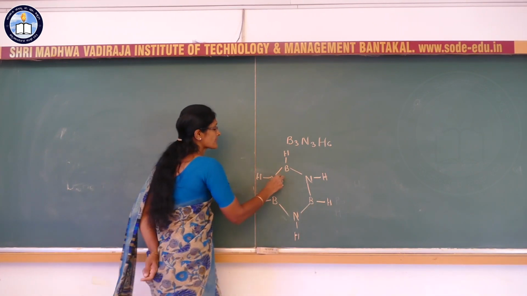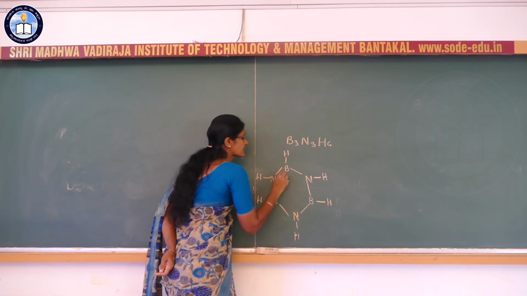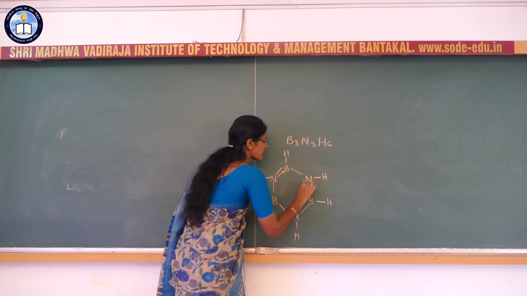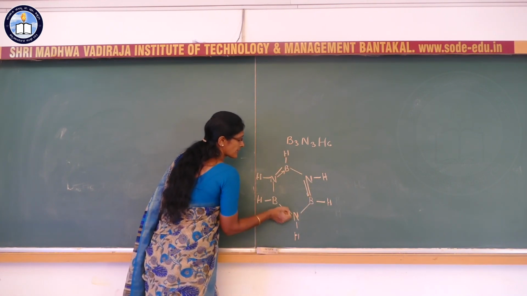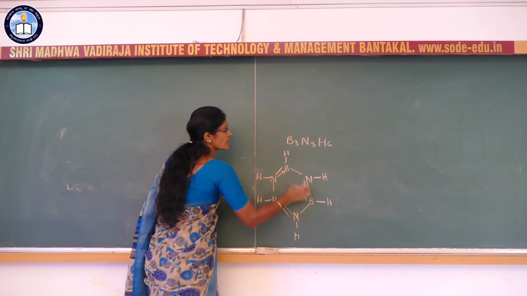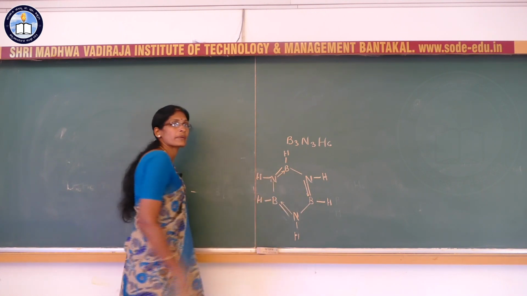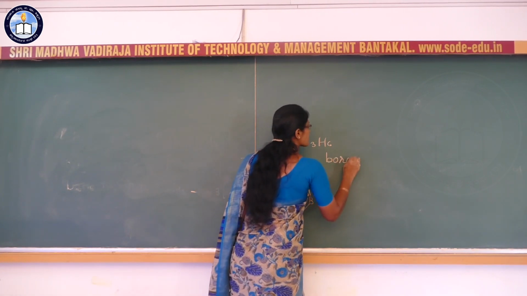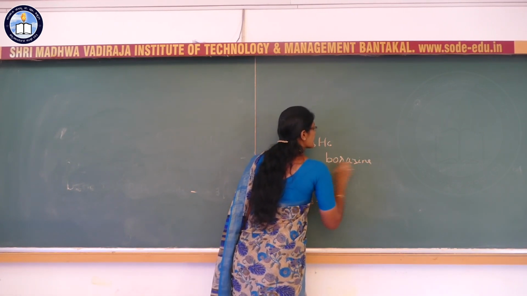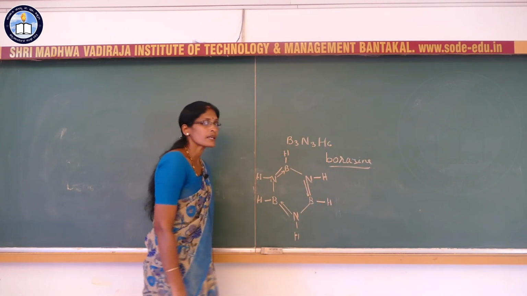Here actually there is a lone pair of electrons and here it is a vacant orbital. So this bond is a coordinate bond, but it looks like benzene. That is why borazine is called inorganic benzene.